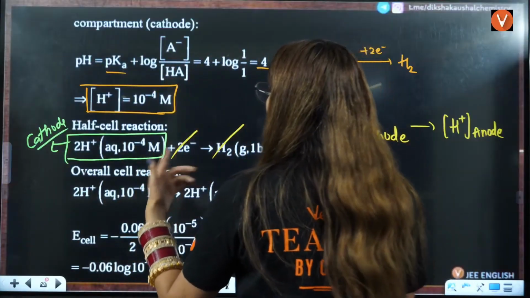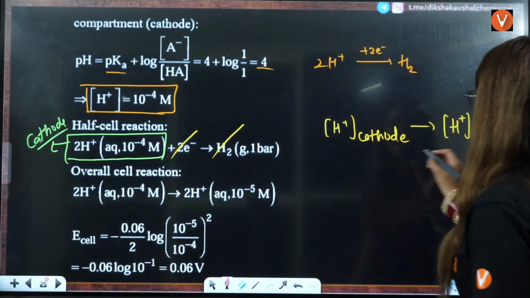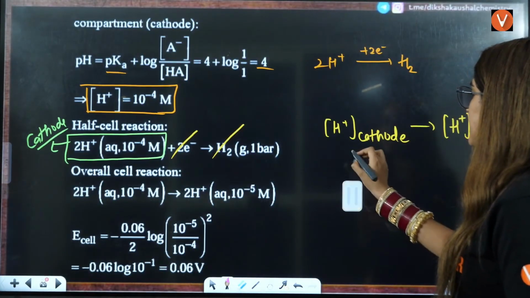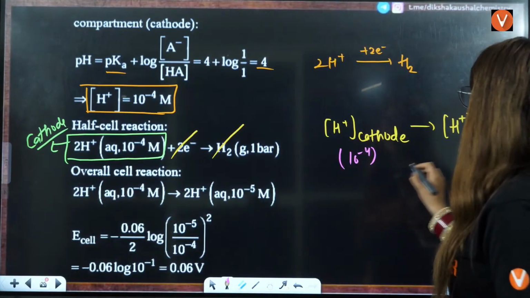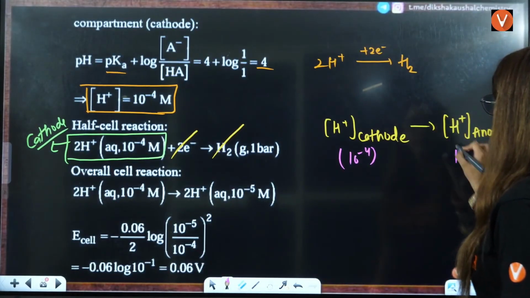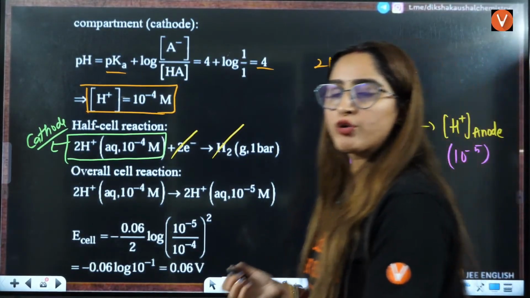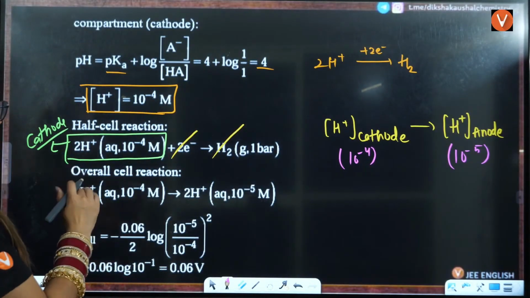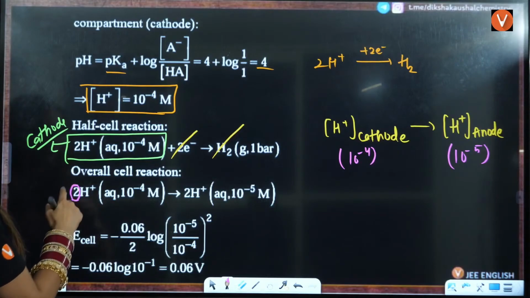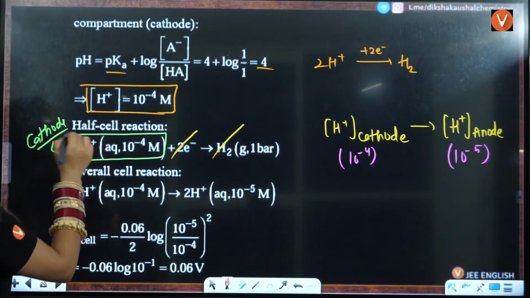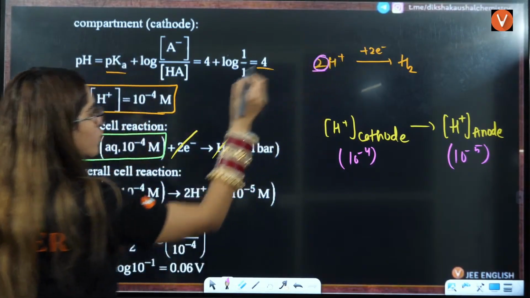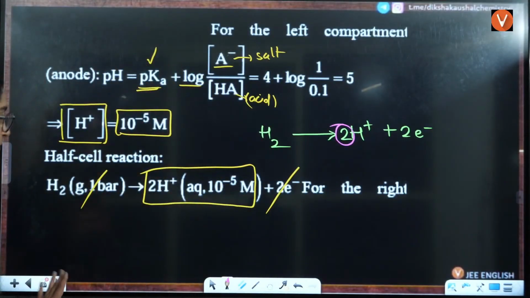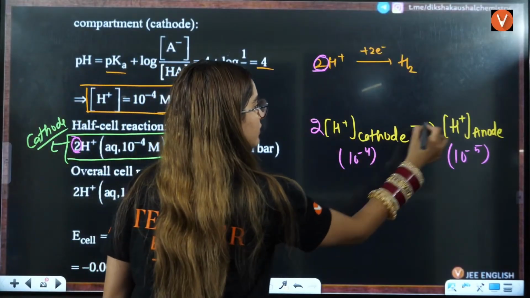We know that H positive concentration at cathode is coming out to be 10 raised to power minus 4, and this is coming out to be 10 raised to power minus 5. That is all you have to put here right now. We know that n is also coming out to be 2. In the question, it was 2. When you balance, this was 2 only. When I was doing it here, it was also 2. So 2 and 2 will be here.